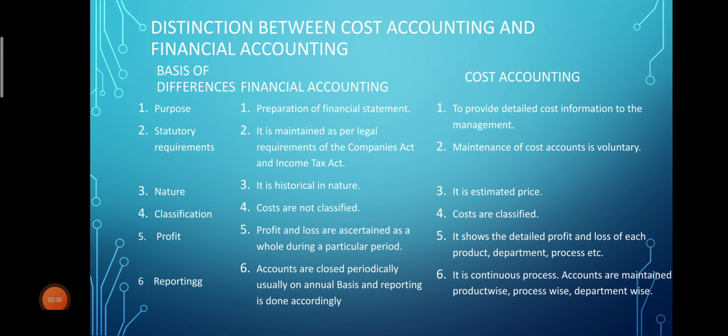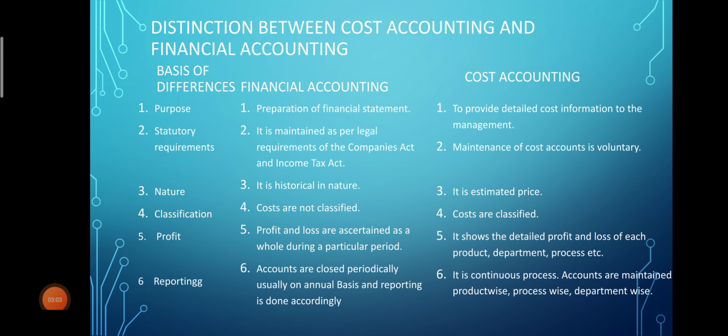Third point is nature. Now in financial accounting it is historical in nature. It means whatever expenses or incomes we have incurred for the whole year will be recorded at the end of the year. So it is historical in nature. Now for cost accounting, it is estimated, because we will be estimating the future cost. So it is estimated.